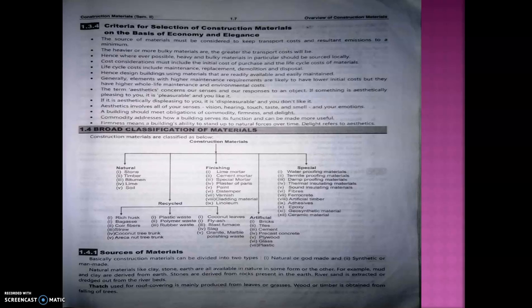Okay, hence the design of building should use materials that are readily available and easily maintained. So that kind of material should be adopted that can be easily available and easily maintained or repaired. Okay, so that is the criteria for economy and elegance. So these are the criteria which are generally considered while selecting the materials.